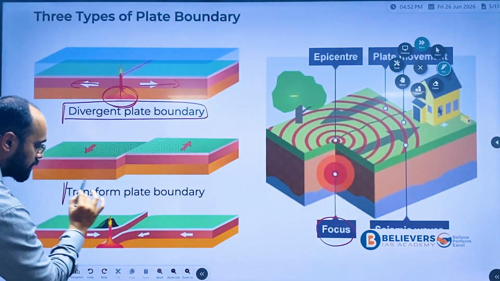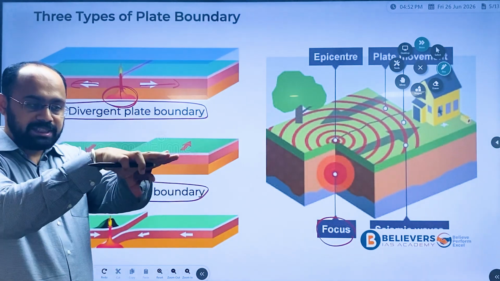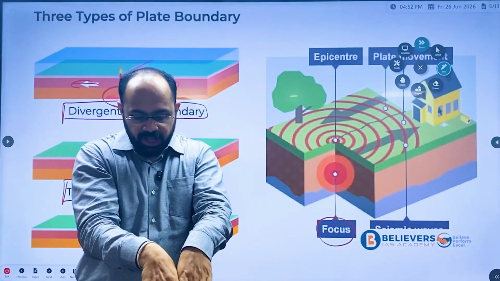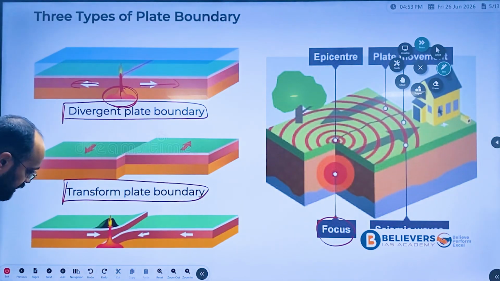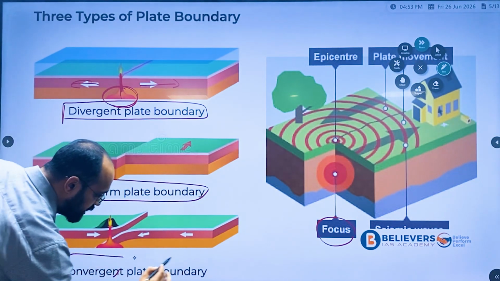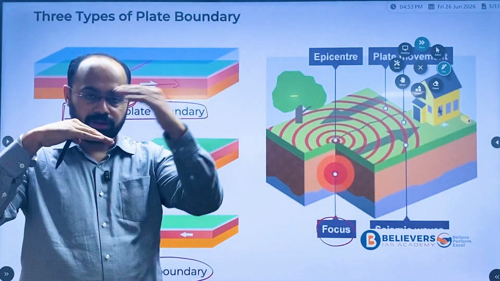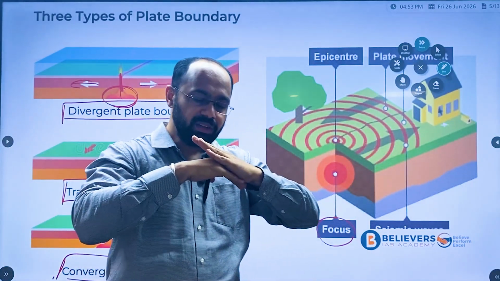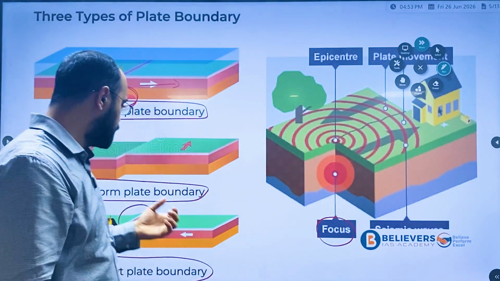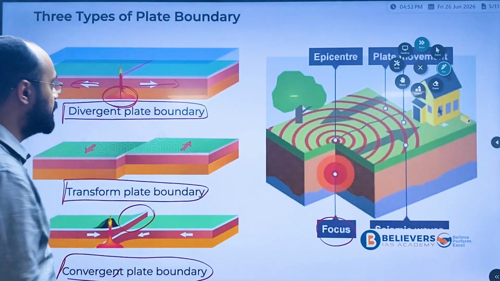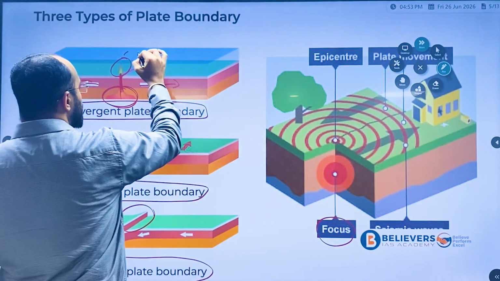The second one is the transform plate boundary, where the plate boundaries slide past each other like this. The last one is the convergent plate boundary, where the denser plate will submerge and the lighter plate will emerge like this. In the divergent plate boundary, various landforms are formed. The first and foremost landform is the mid-oceanic ridge.